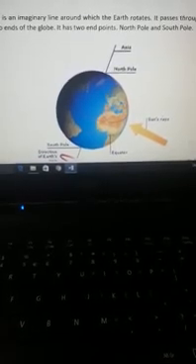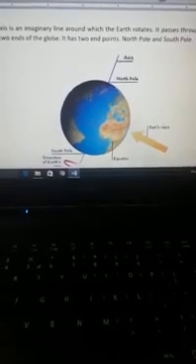Axis is an imaginary line around which the earth rotates. It is that line on which the earth is moving all the time. I hope you know that our earth is moving all the time very slowly. The movement is so slow that we can't even feel it. But it is moving all the time. It is moving on its axis.